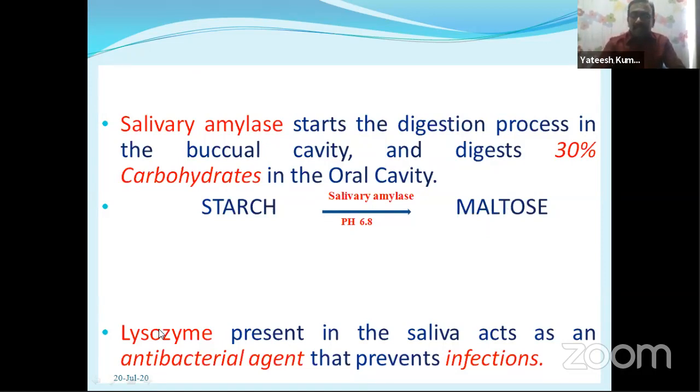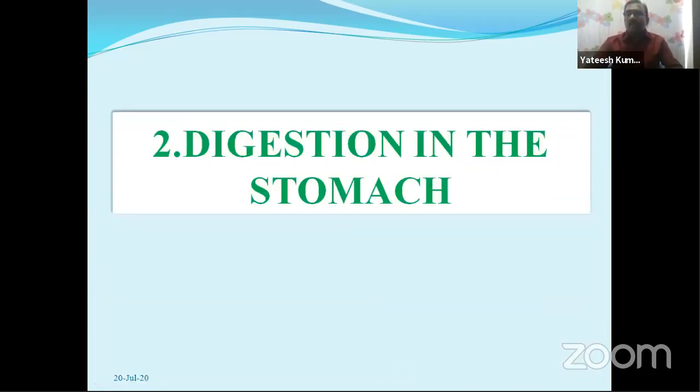And another enzyme here, lysozyme. Lysozyme is an antibacterial enzyme. This enzyme kills the bacteria present in the food. That is called an antibacterial agent. Okay, students. So up to here, this is the digestion in the buccal cavity. Only carbohydrates are converted into maltose. Next session here, digestion in the stomach.